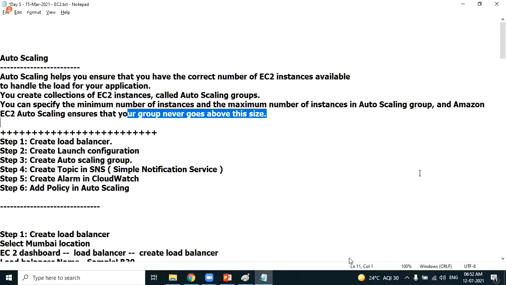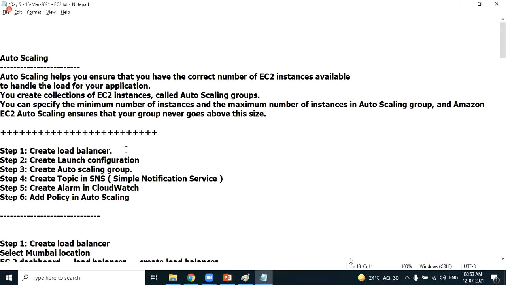To practically work out with this auto scaling, it's a 6-step process. I have clearly mentioned it in the notes. Obviously, we need to have a load balancer. We create the load balancer, step 1. We create a launch configuration, step 2. We create an auto scaling group, step 3. Step 4, we create a topic in Simple Notification Service.